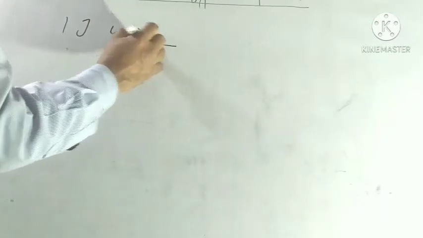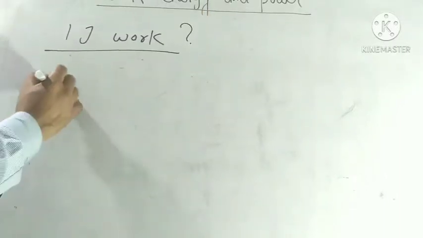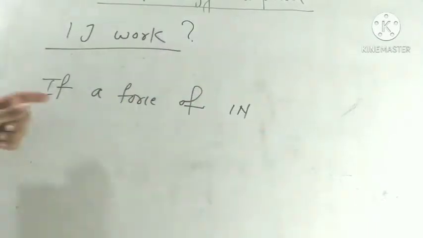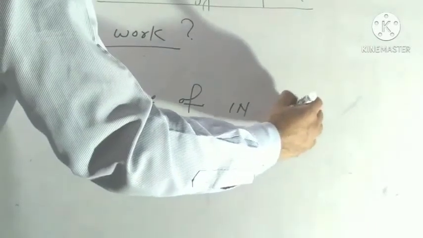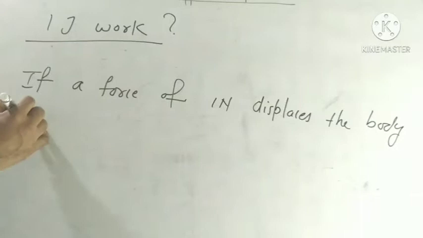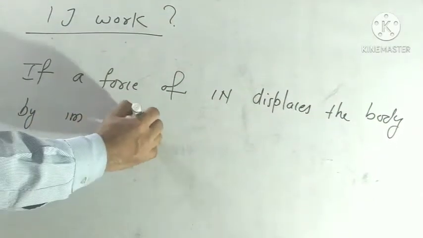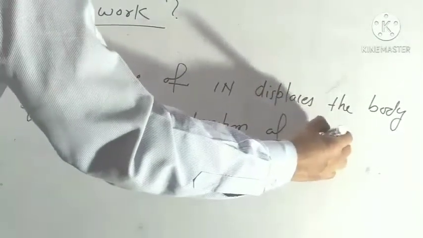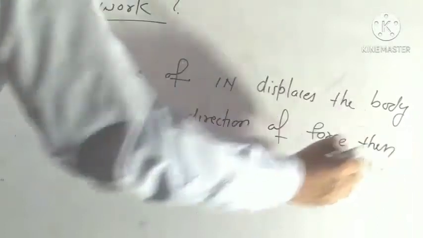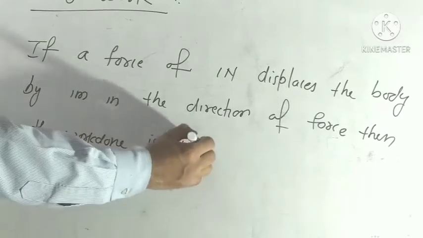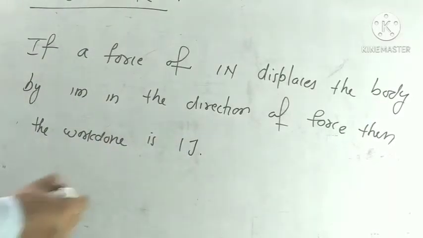So what is 1 joule of work? If a force of 1 Newton displaces the body by 1 meter in the direction of applied force, then the work done is 1 joule. We already use the formula.